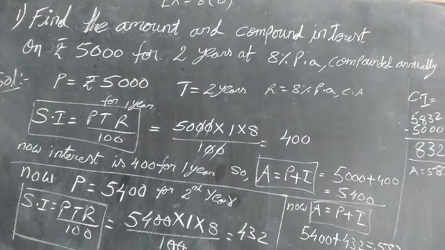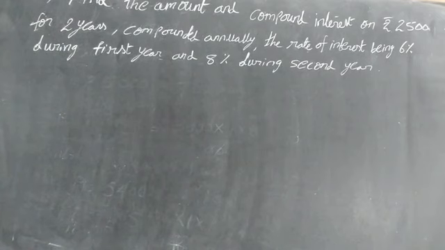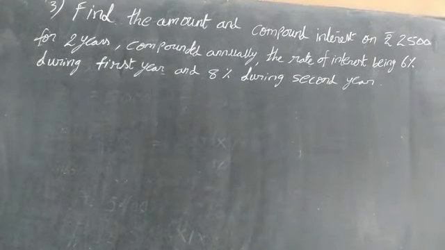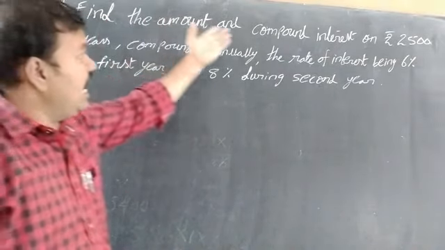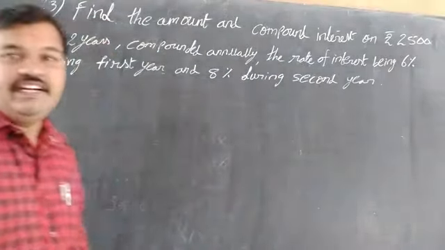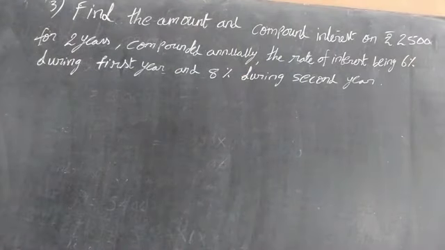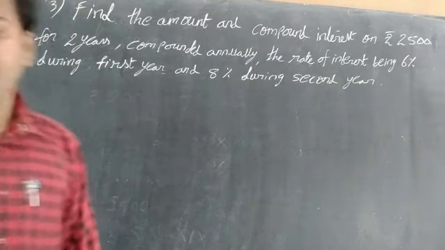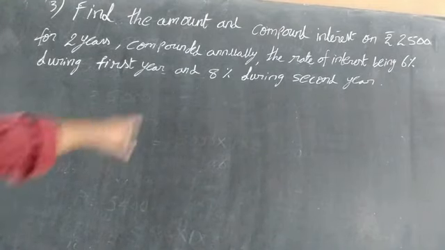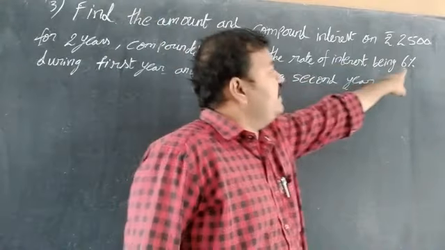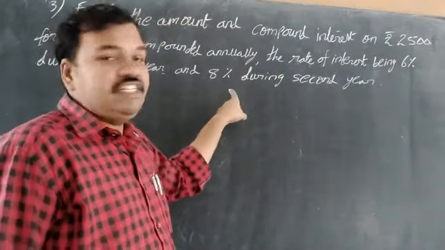Next sum. Here is the next sum. Find the amount and compound interest on rupees 2500 for 2 years compounded annually. The rate of interest is 6% during the first year and 8% during the second year. Here we have two rates. The first year rate of interest is 6%. The second year rate of interest is 8%.